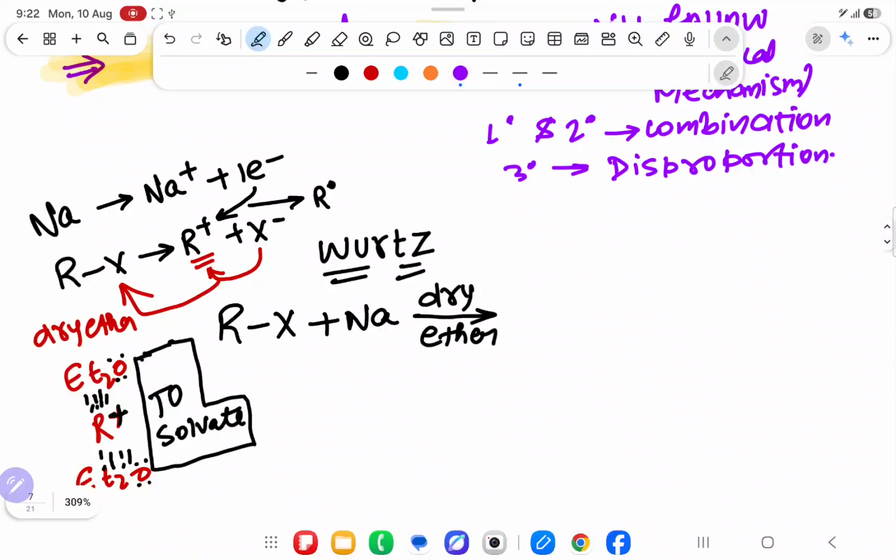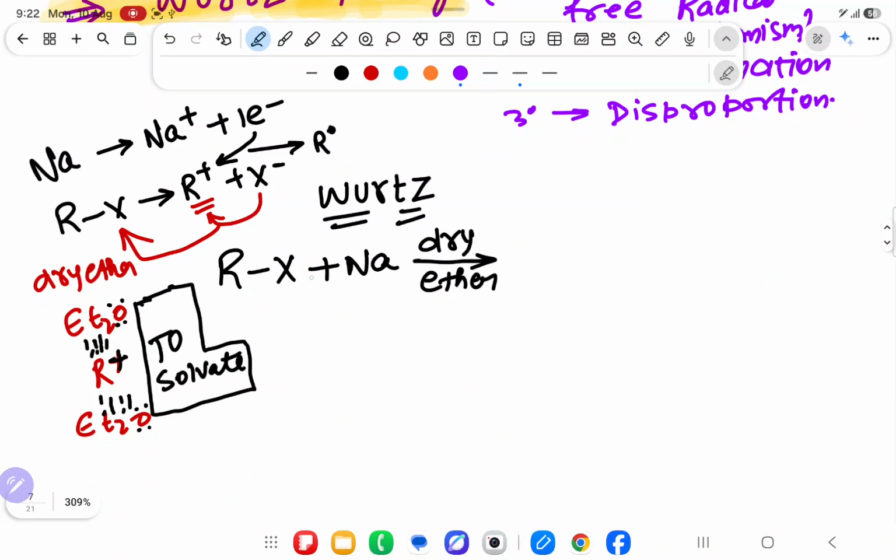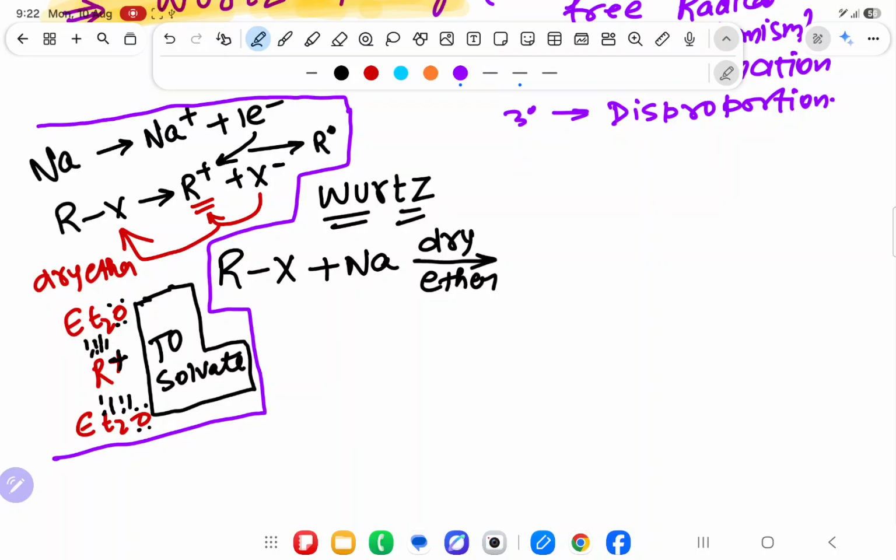Okay, sir. Welcome back to the topic. In the Wurtz reaction, what you have seen, RX will react with sodium in presence of dry ether. I will make one line here so you will not get confused. It will form R-R. NaX will form outside, what is the use of writing that, you know already. Precipitate is there: NaCl, NaBr, NaI, like that.